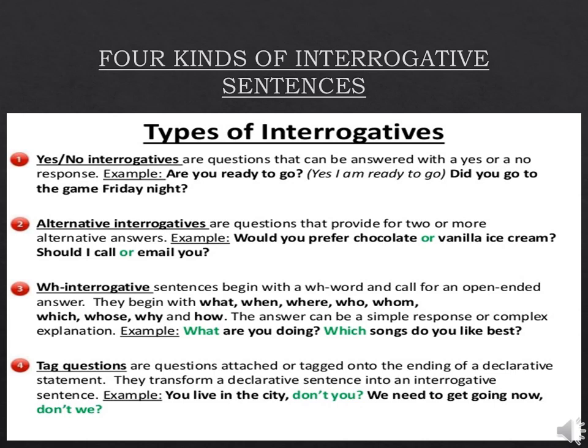The first one is yes no question. So students, these are the questions which you can answer by saying just one word, that is yes or no. Like if I just ask you, are you ready to go to the party? If you would be ready, you will say yes. If you will not be ready, what you will say? No. The second sentence of interrogative one is alternative interrogatives, which are also called choice questions.